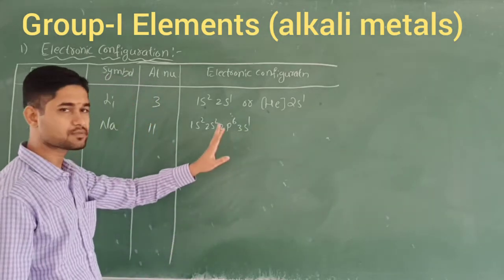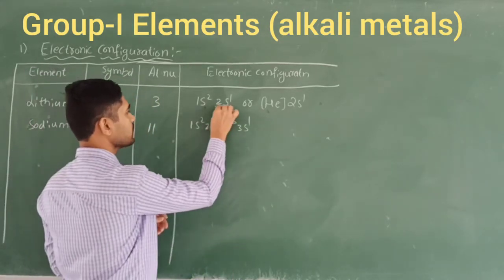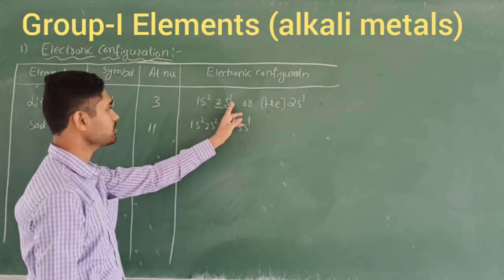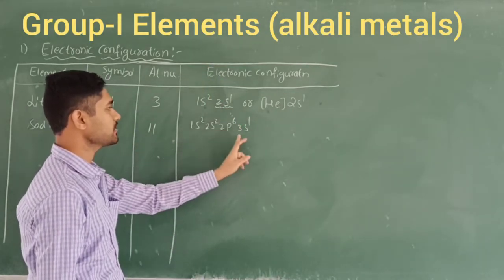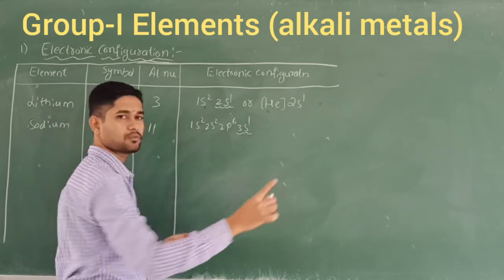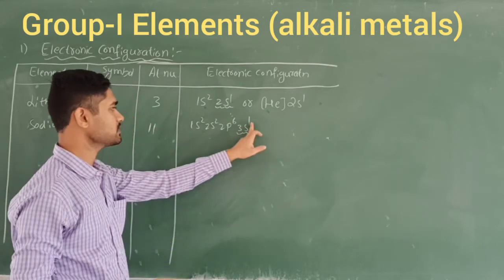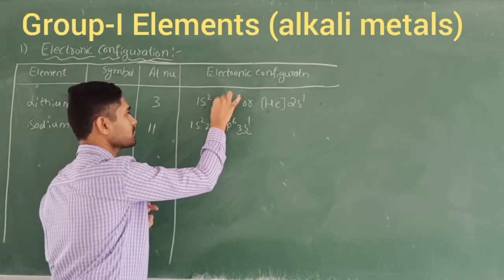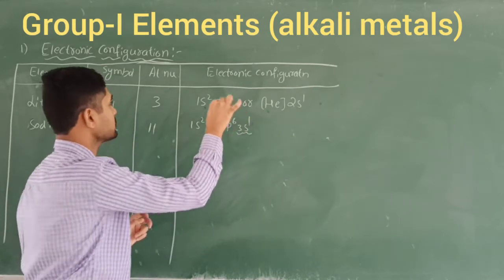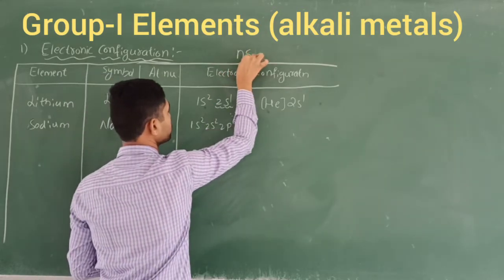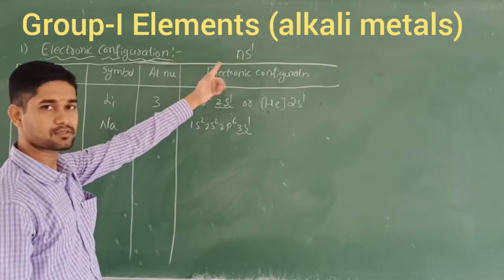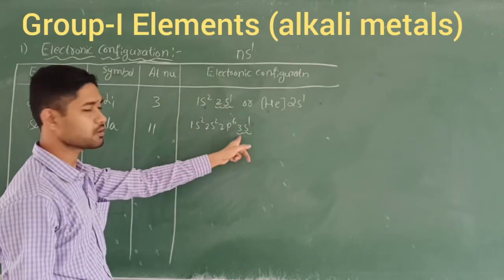When you look at this, the outermost orbital, the outermost meaning the valence shell, has only one last electron that enters the s orbital. It has only one electron in the s block, but the principal quantum number changes here. That's why the general electronic configuration of the first group elements is indicated as ns1. n is the principal shell, which changes here.